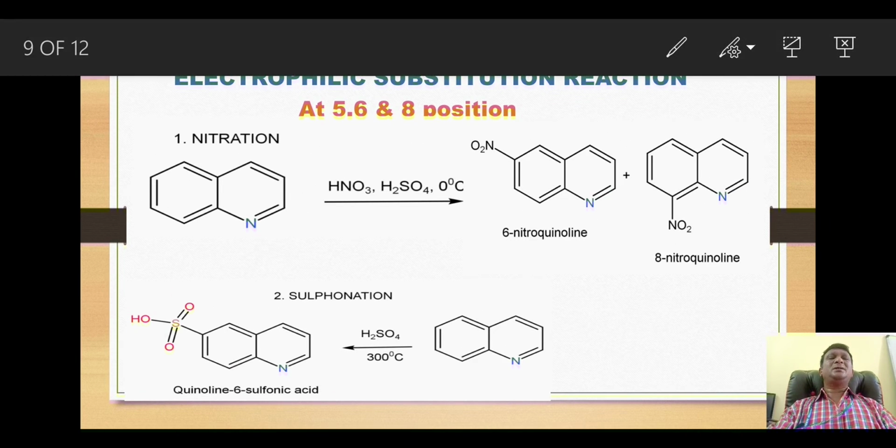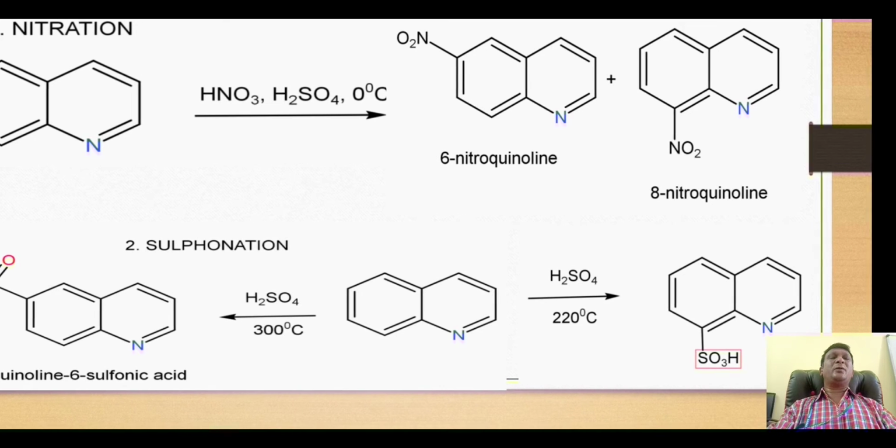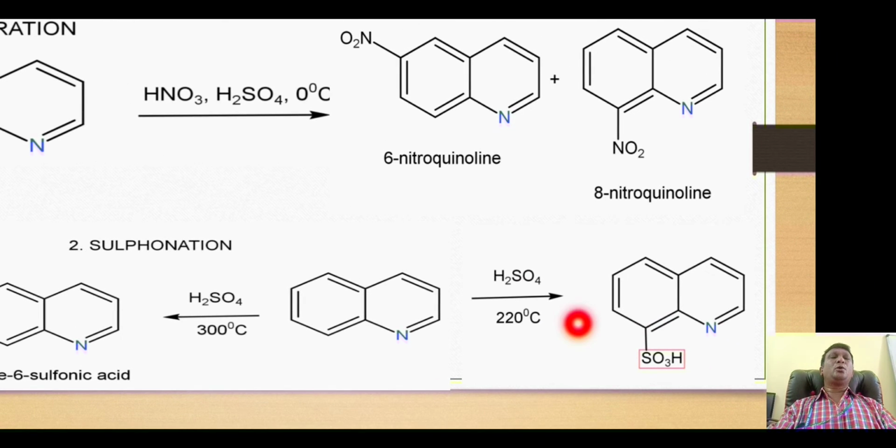When the sulfonation is carried out at somewhat lower temperature, that is at 220 degrees centigrade, we will get formation of quinoline 8-sulfonic acid.